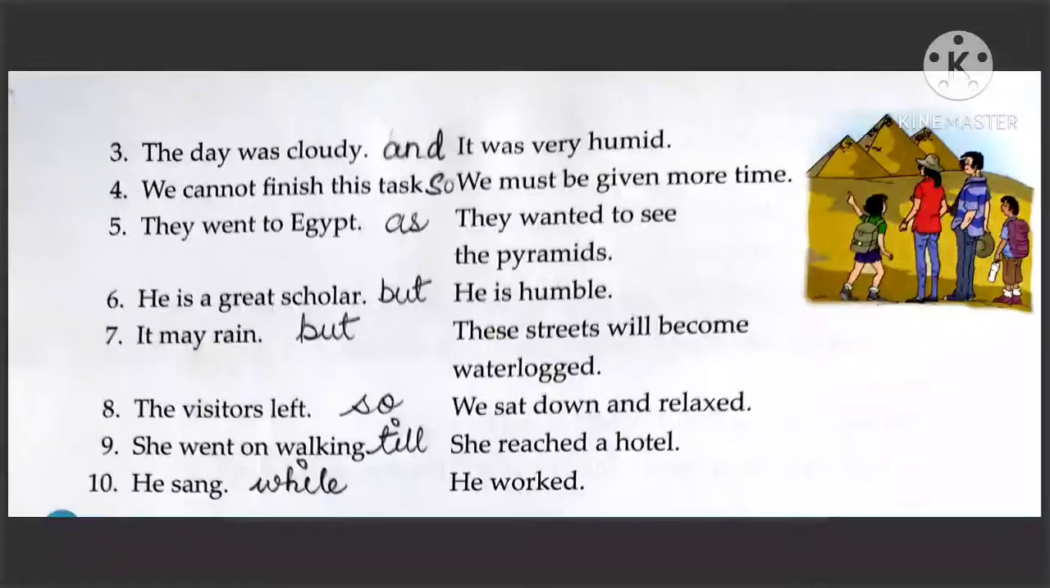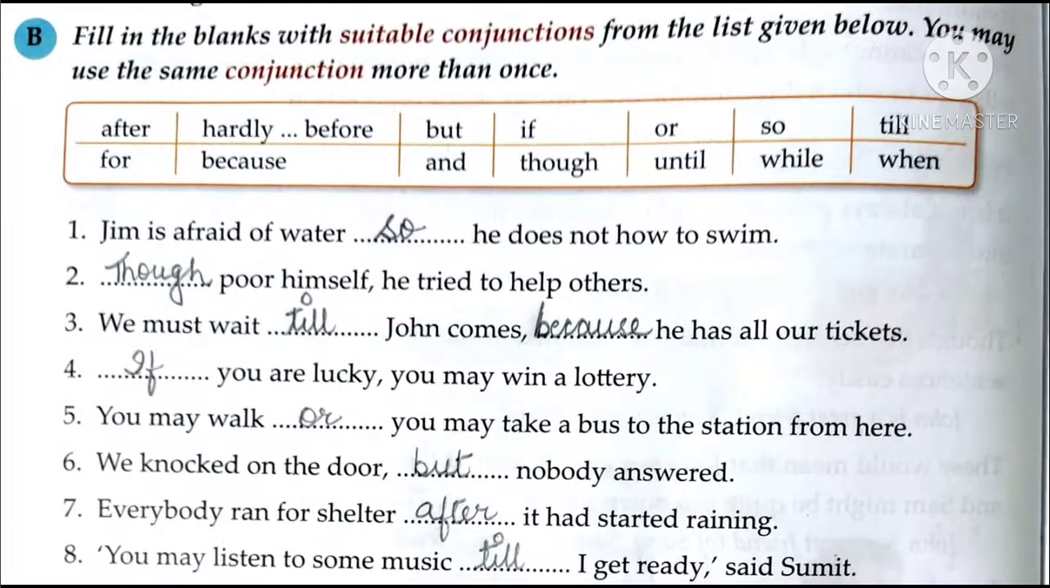Eighth sentence will be: the visitors left, so we sat down and relaxed. Ninth sentence will be: she went on walking till she reached a hotel. Tenth sentence will be: he sang while he worked. So students, this is how we have to join these sentences by including conjunctions between the sentences. Now let's have a look at the next exercise.